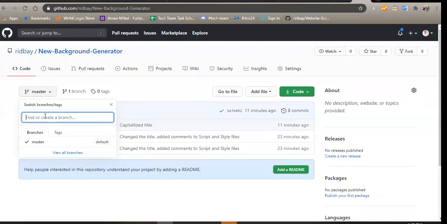Probably the Maggi is going to be too much at that moment, or the salt is going to be too much. So it is better you create a branch, and on that branch you can work on it, and once you've tested it, everything is working fine, there is no bug, and you are satisfied with the code quality, then you can push directly to the master branch.